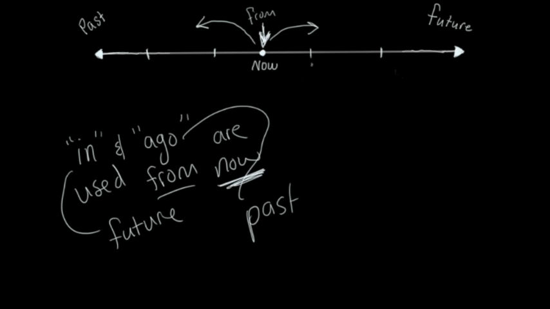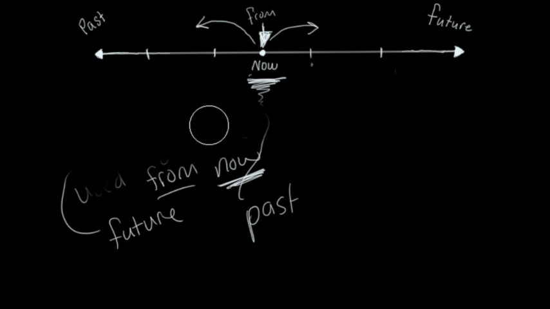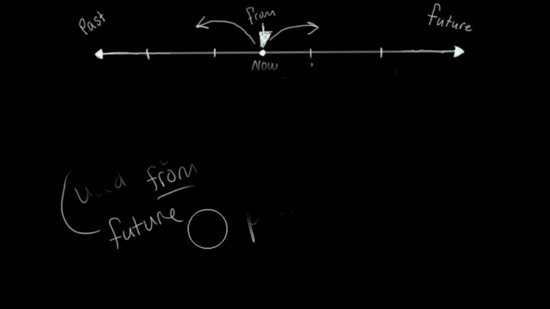If your beginning point is now, you can't say 20 years before. You cannot do that. You can use before in a different situation, but not if you're talking about some time from now.